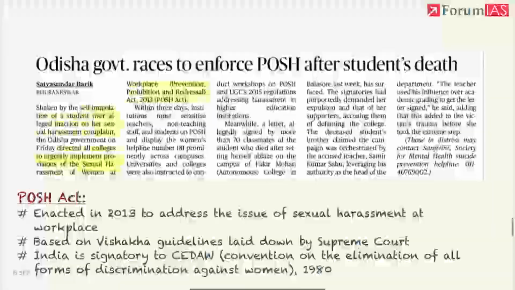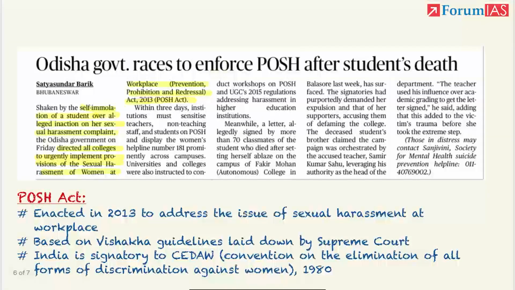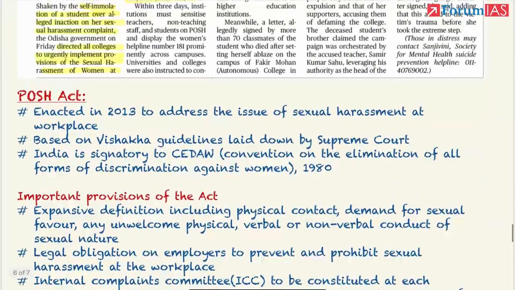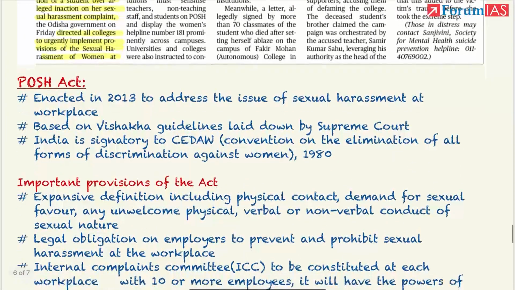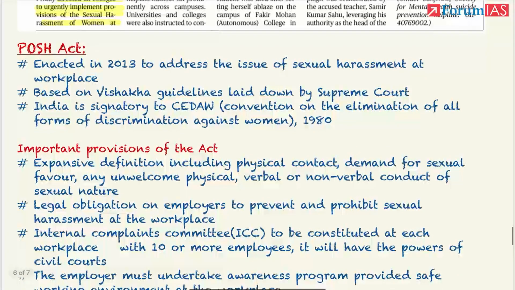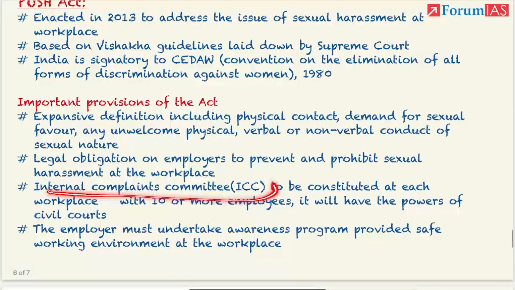So the POSH Act and the POSH committees are basically not working. The Supreme Court also noticed this a couple of years back regarding sports authorities and sports committees. In sports organizations, less than one-third have constituted an internal complaint committee. So this is the need of the hour. These committees should be constituted, they should be empowered, and timely resolution of the problem should be done.